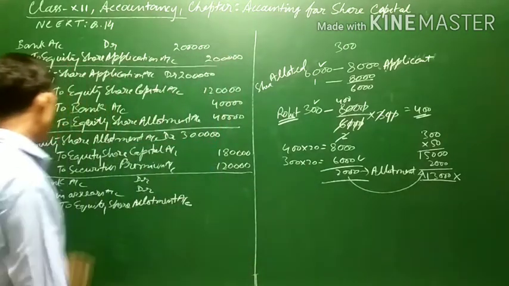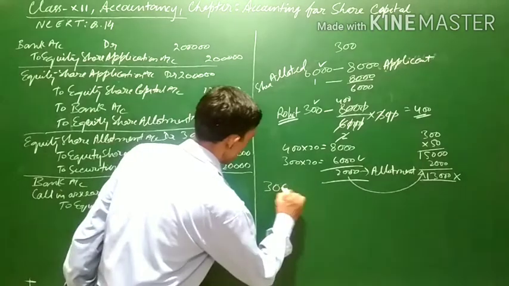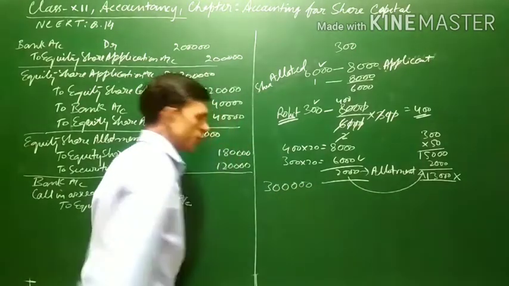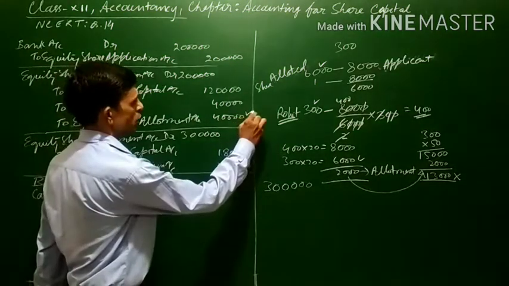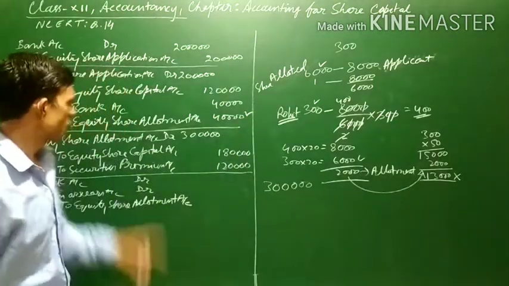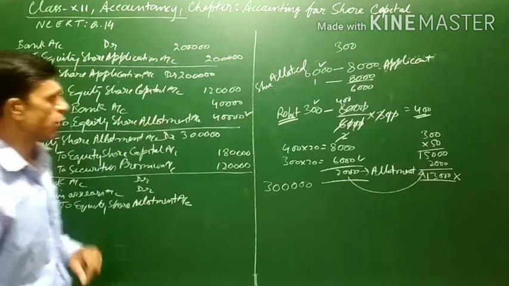Now we come to the point here. Allotment money due actually is 3 lakh. Out of this, 40,000 has already been received, means the excess share application money has been transferred to the share allotment account.